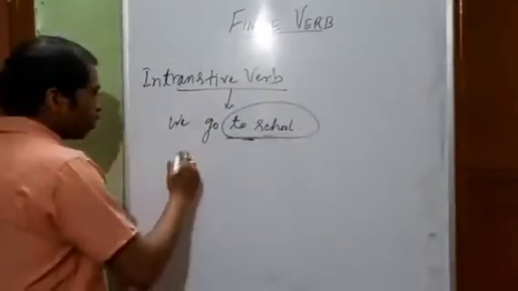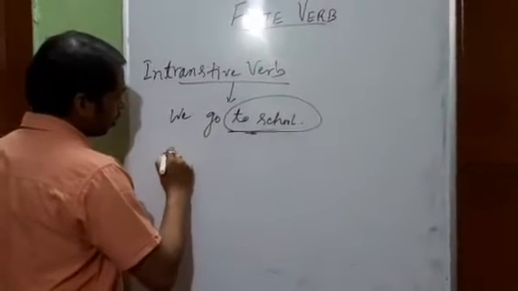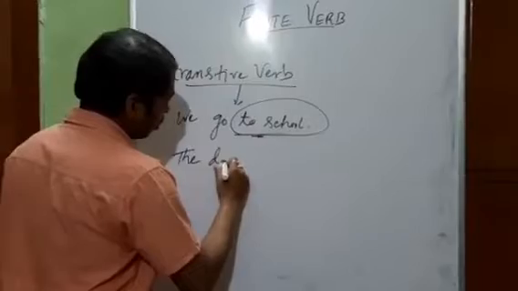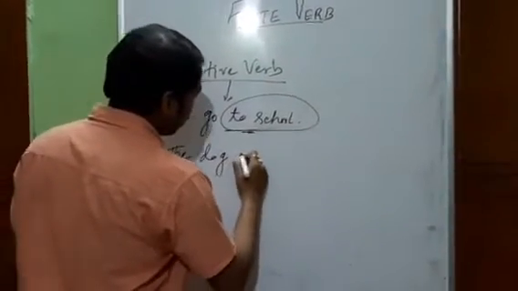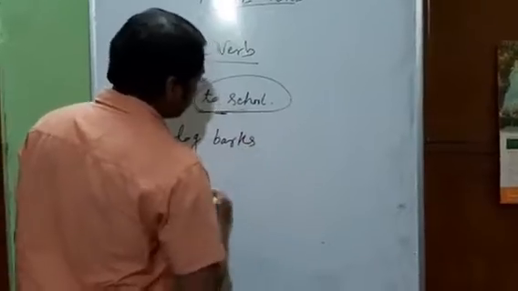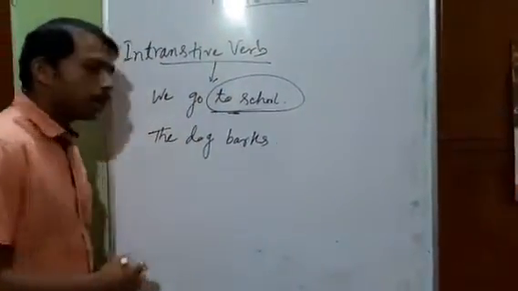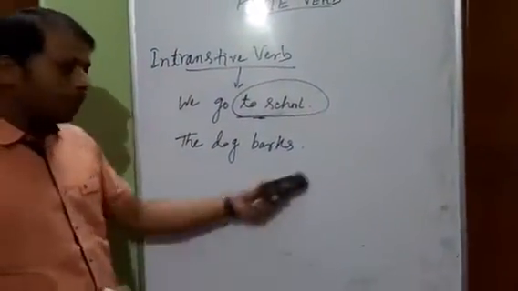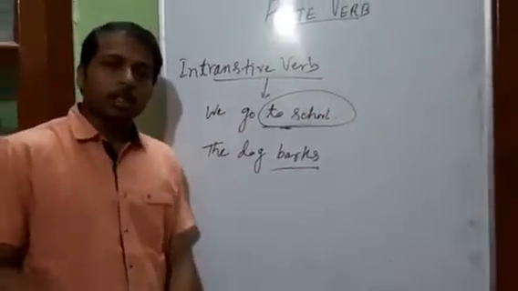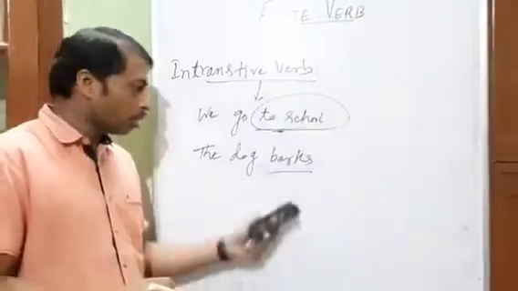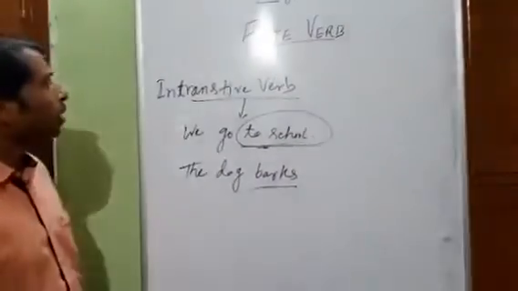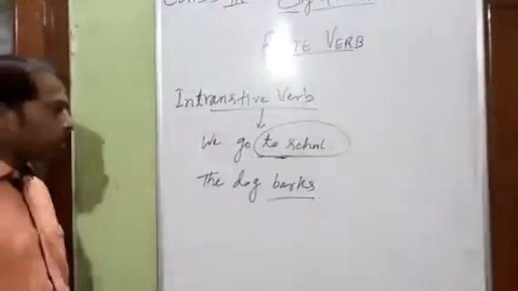Similarly, if I say the dog barks. No object is there, but the meaning is complete. The sentence is complete. The dog barks. So this is an intransitive verb. Now these are the two main types, transitive and intransitive.